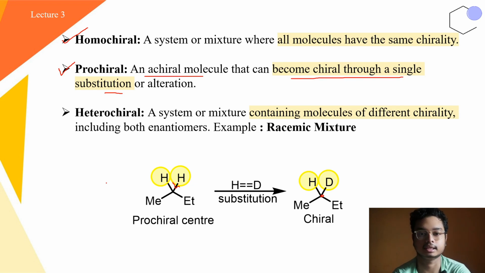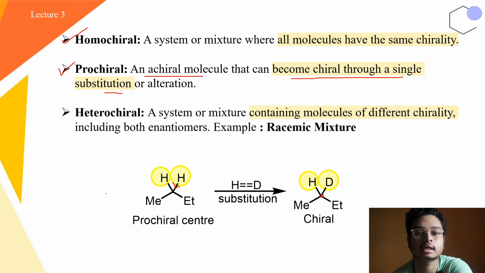Example, racemic mixture. Now a racemic mixture is something in which the 2 different isomers are present in equal proportion. Like in a racemic mixture there is a 50-50 proportion, 50% R and 50% S. So this particular system we can consider as a heterochiral system.